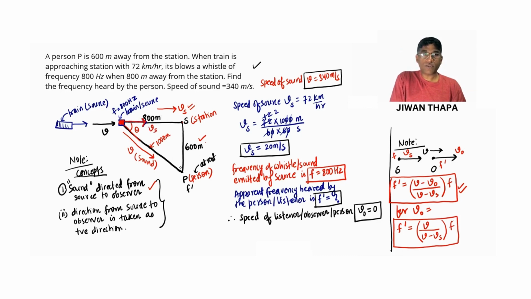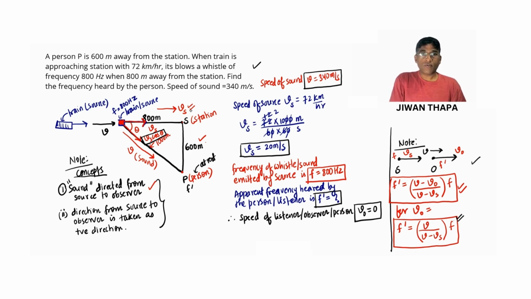So we need to resolve this Vs since the listener is at this position. Therefore, in this direction we have Vs cos theta. This is to be noted. So the speed of source along this direction is Vs cos theta. Therefore, we generalize this case.